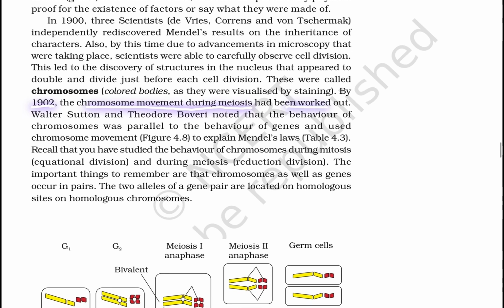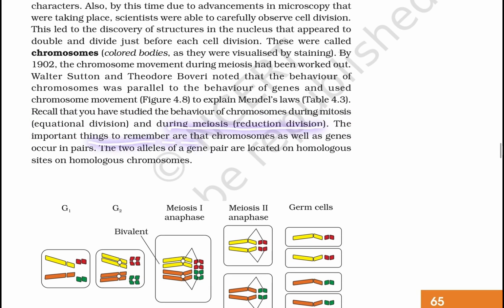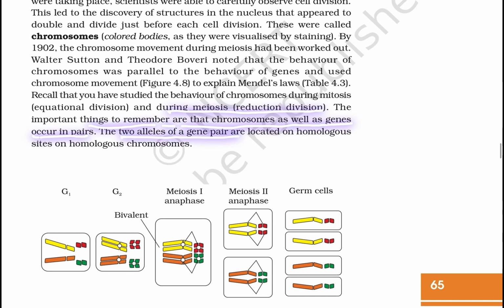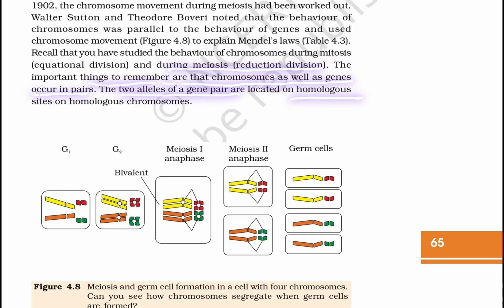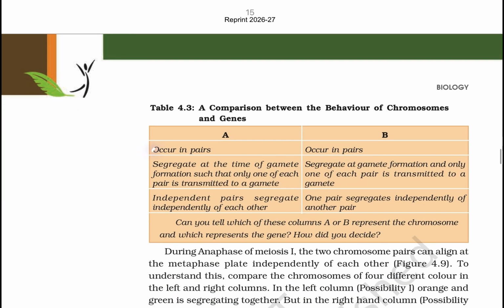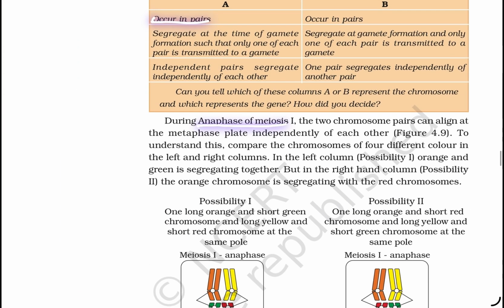In 1902, chromosome movement during meiosis had been worked out. Walter Sutton and Theodor Boveri noted that the behavior of the chromosome was parallel to the behavior of the gene, and used chromosomal movement to explain Mendel's laws. Recalling what you have studied of the behavior of chromosomes during mitosis, equational division, and during meiosis, reductional division, the important thing to remember is that the chromosome as well as the gene occur in pairs. Two alleles of a gene pair are located at homologous sites on homologous chromosomes.